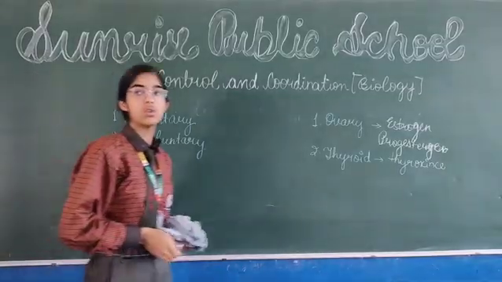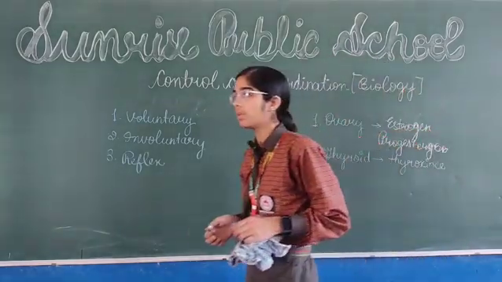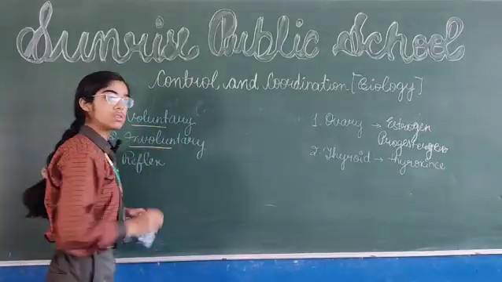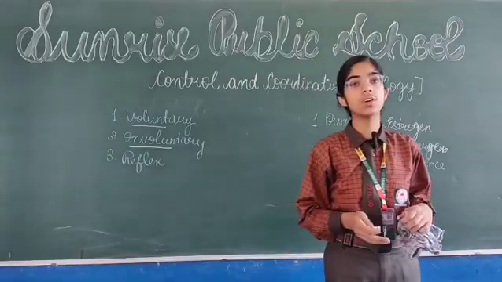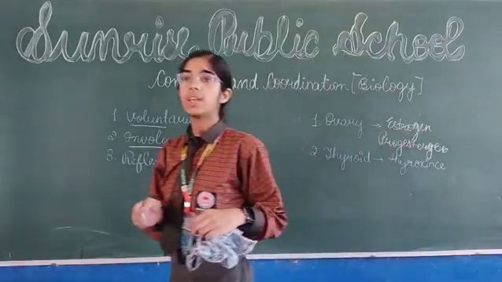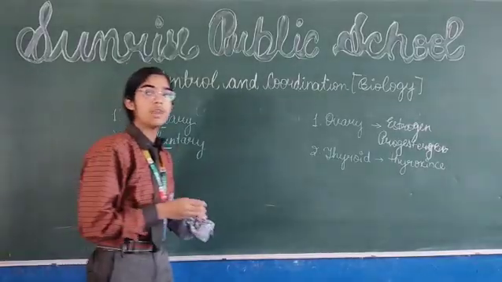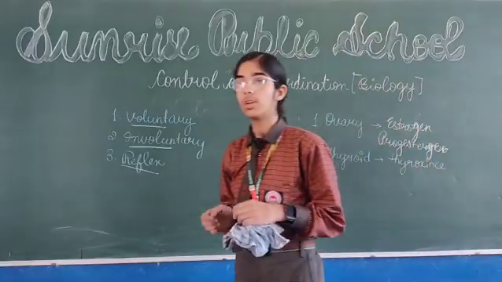Voluntary actions are those actions which are in our control and in which brain is involved. Involuntary actions are those actions which are not in our control and in which brain is involved. But reflex action is also not in our control, but in this brain is also not involved.